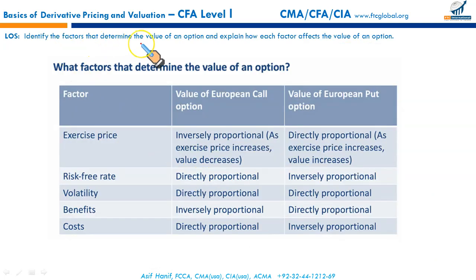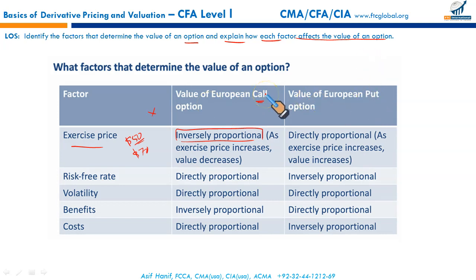Identify the factors that determine the value of an option and explain how each factor affects the value of an option. Let us consider first the European call option. Exercise price. Exercise price is inversely proportional to the value of the call option. Let's say if the exercise price is 50 on a stock X, and if the exercise price is 70, which of these will favor me? Of course, a lower exercise price to buy. So exercise price and the value of a call option are inversely proportional. Lower the exercise price, more valuable will be the call option. And the opposite is true for a put option.